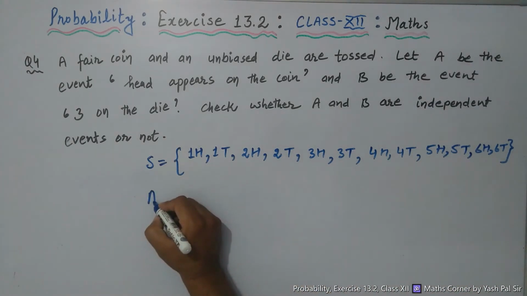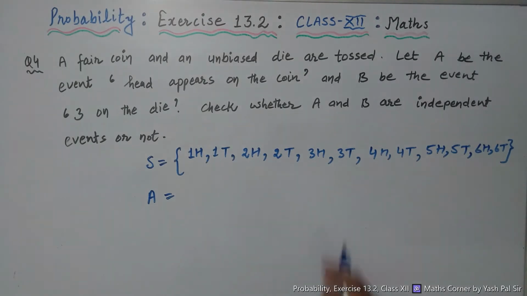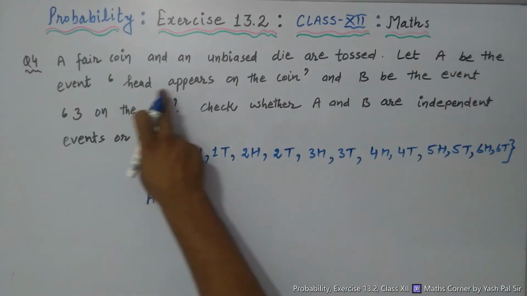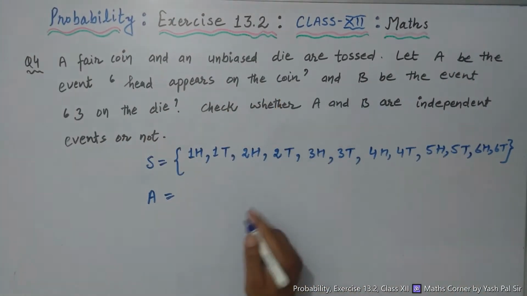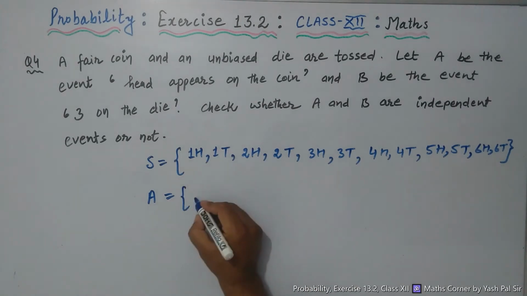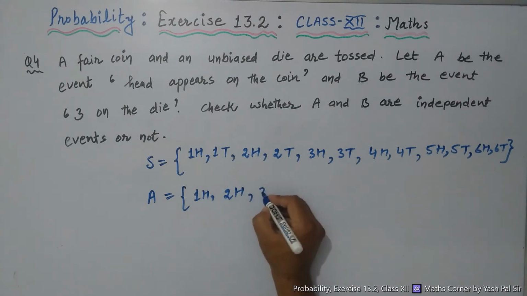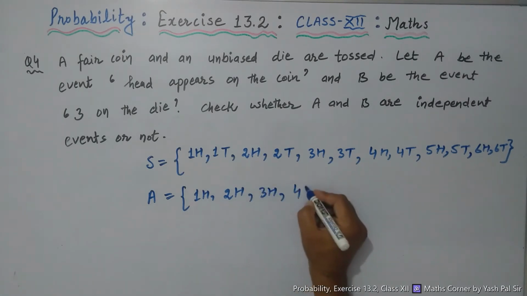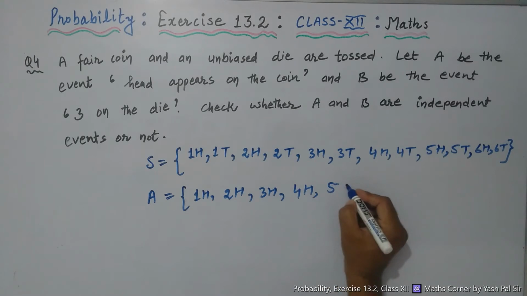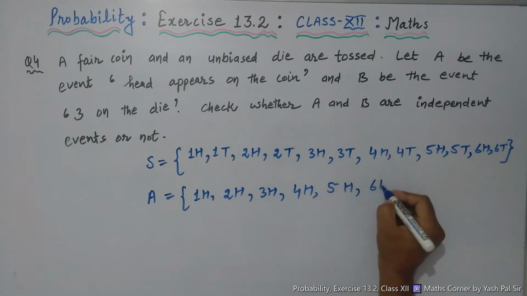Now what is A? A means the event head appears on the coin. So we have 1H, 2H, 3H, 4H, 5H, 6H.